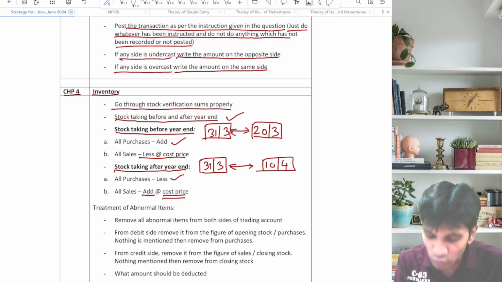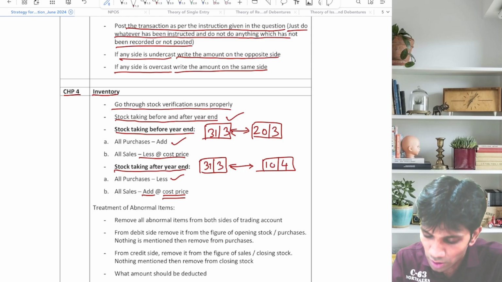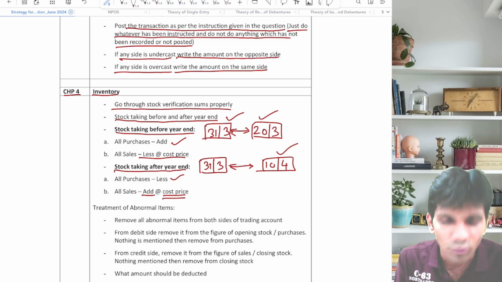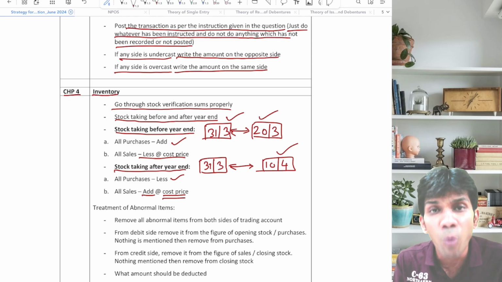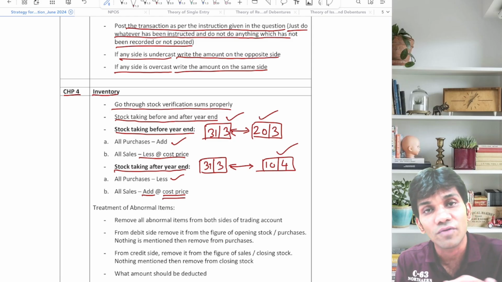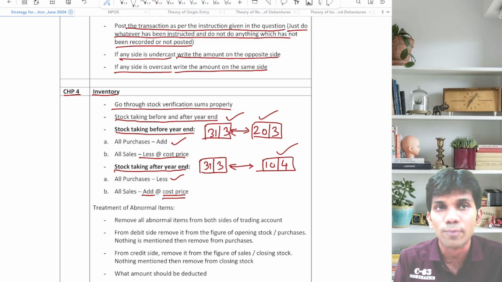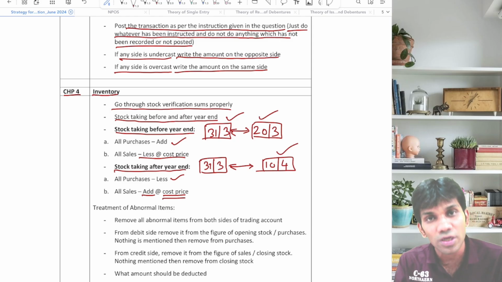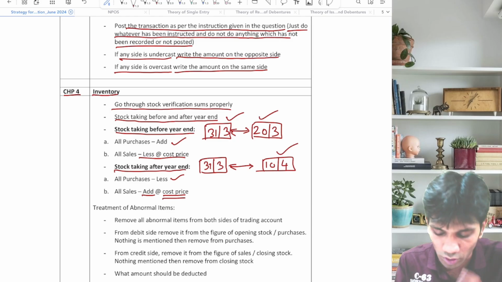One more thing I would like to focus on in the stock taking sums. They will always give you physical stock on 20th March or on 10th April, meaning either stock taking before the year ending or after the year ending. Always you are supposed to find out book stock, unless they mention that you should find the value of physical stock. What I am trying to say is, physical stock will be given and you have to find book stock. If they say find physical stock, then find physical stock; otherwise you are always supposed to find the book value of stock.